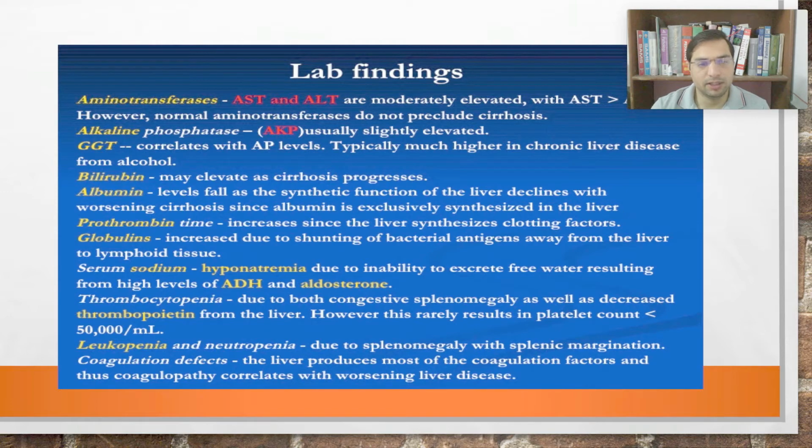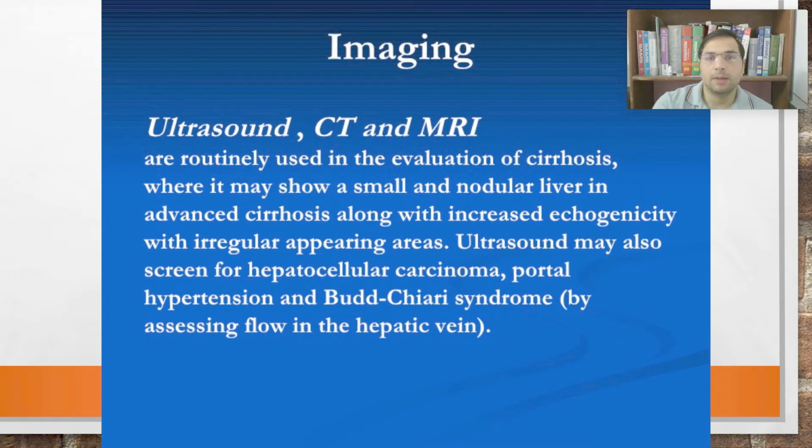Hyponatremia will be there, right? Thrombocytopenia will be there. Leukopenia will be there. So everything pertaining to liver, and some others like thrombocytopenia and leukopenia will also be seen. Apart from that, the easiest way to find out liver cirrhosis is ultrasound, USG, right?